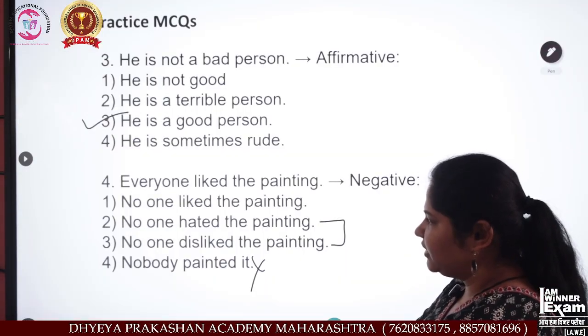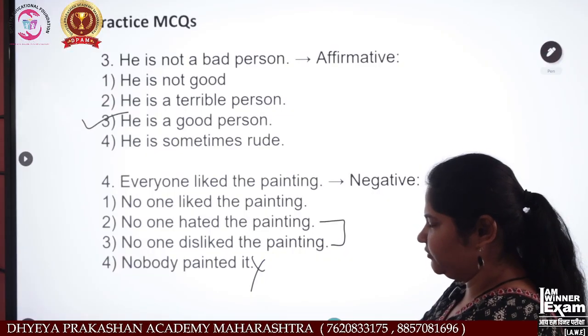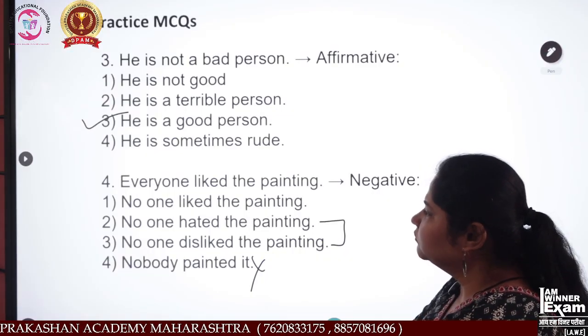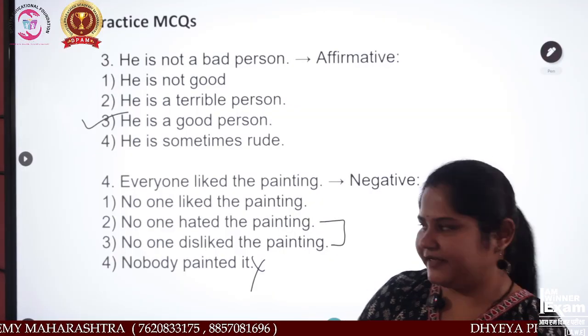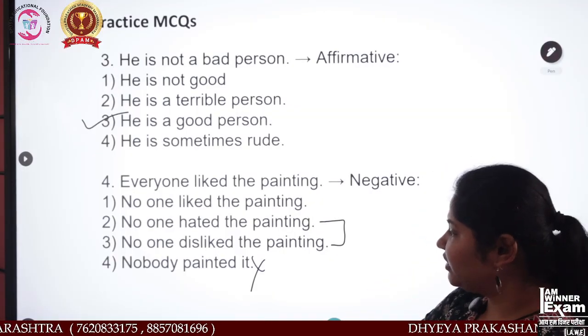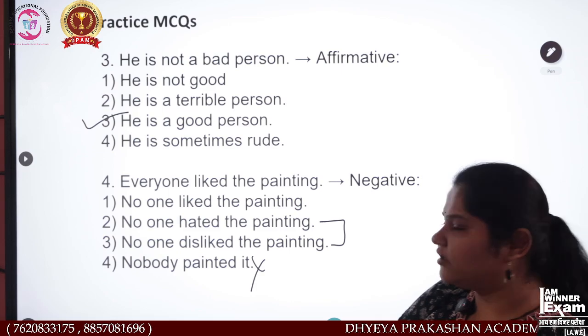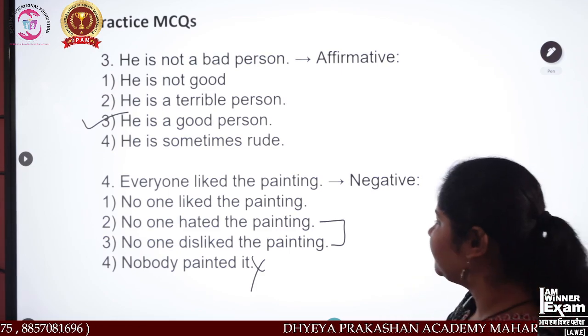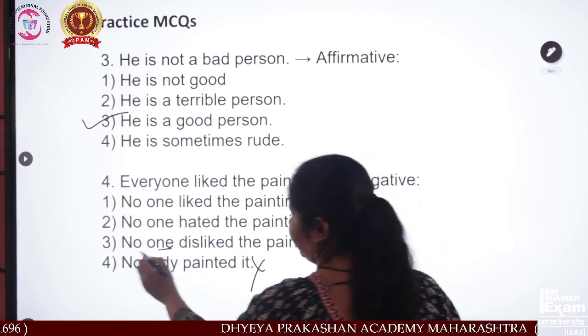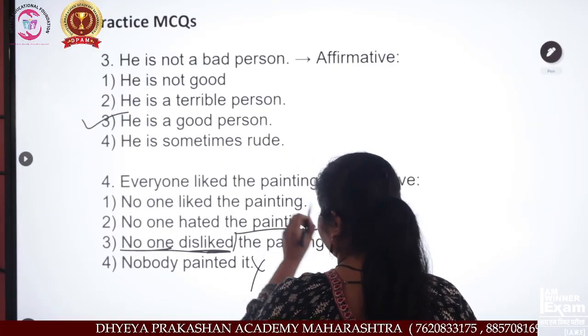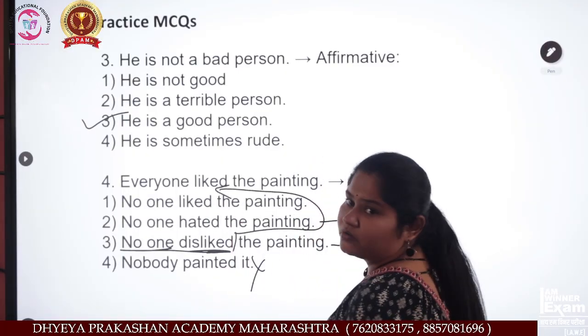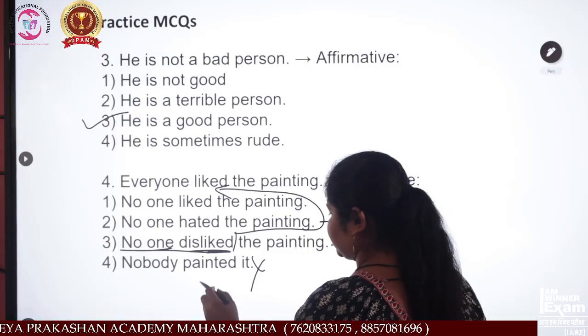No one hated the painting means what? Everyone has liked that painting. But no one disliked the painting. Dislike means what? No one dislikes. So this is nearest to like, almost the same opposite.